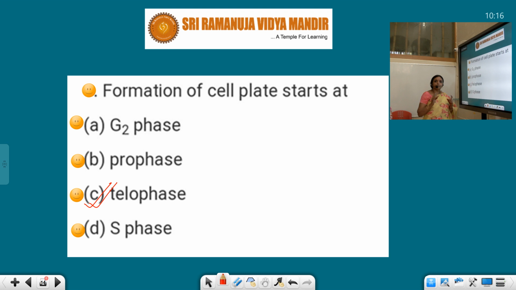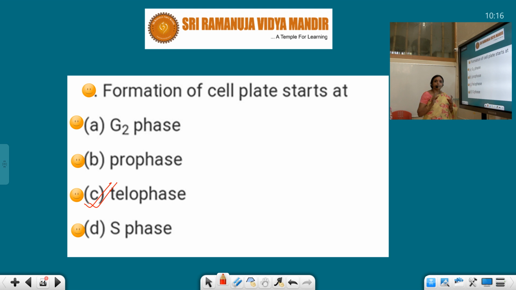These are spindle fibers, and the chromosomes are attached to these spindle fibers. This is the equatorial plate on which the chromosomes get attached. Similarly, this side also. These are spindle fibers. This is the metaphase stage.